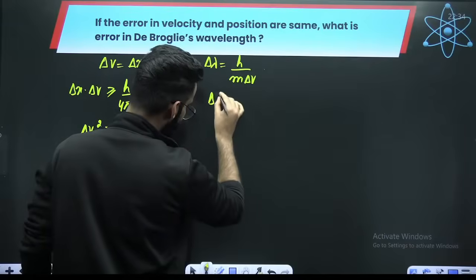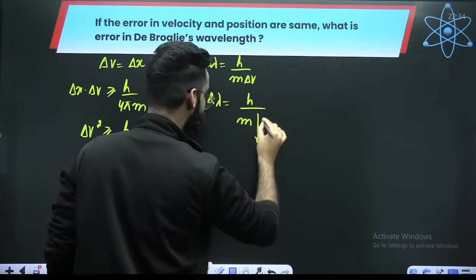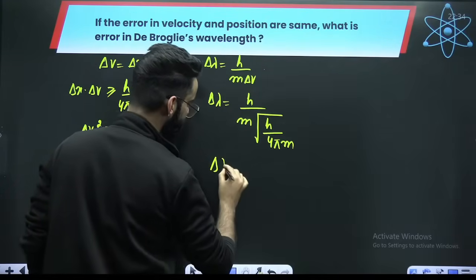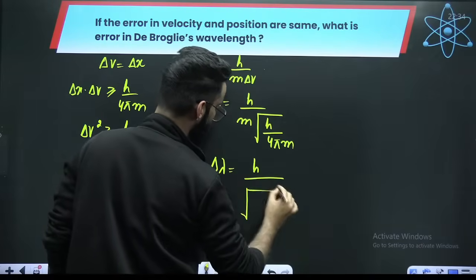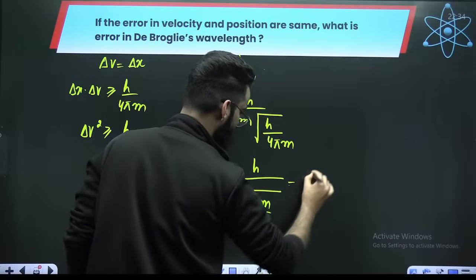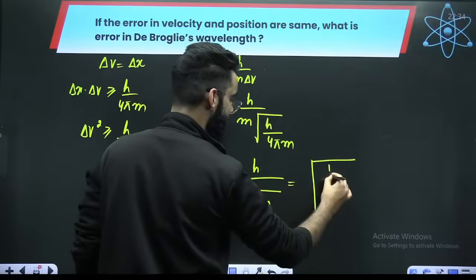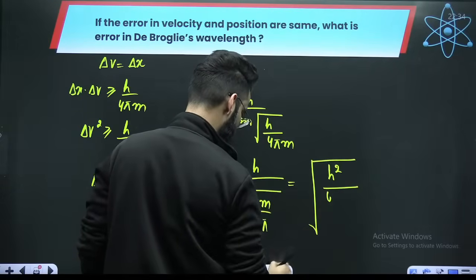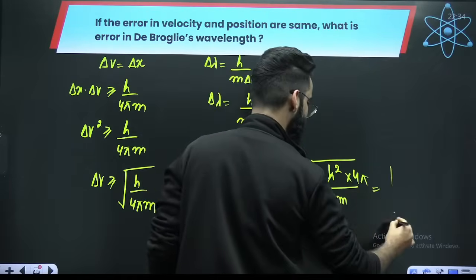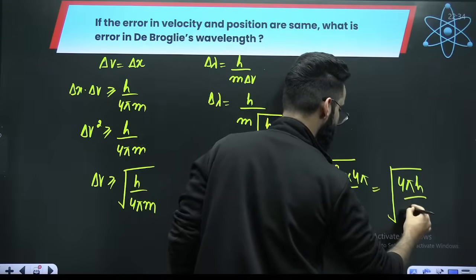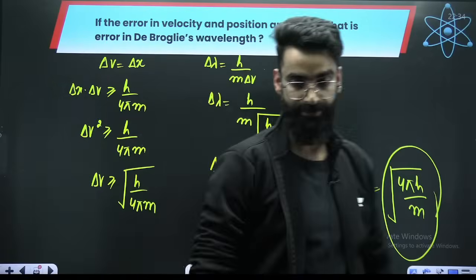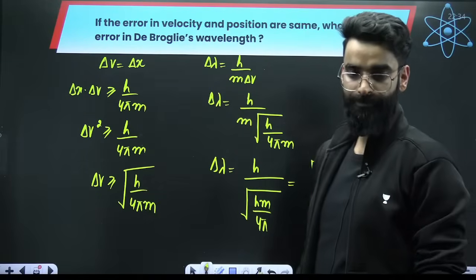If you got delta v from here, therefore delta lambda you can calculate as h upon m times delta v, which is under root of h upon 4 pi m. Perfect. So further you can do it like this, h upon under root of. This m goes into the root, m square, m gets cancelled. This is hm divided by 4 pi. Or you can take the root common. If you take the root common, this h becomes h square divided by hm divided by 4 pi. That 4 pi goes up, one h gets cancelled, right? It will be under root of 4 pi h divided by m. This is the value of delta lambda, which is the error in de Broglie's wavelength, which we were supposed to calculate. Got it? Is it clear?